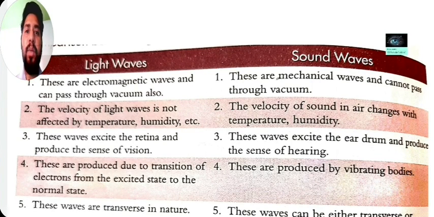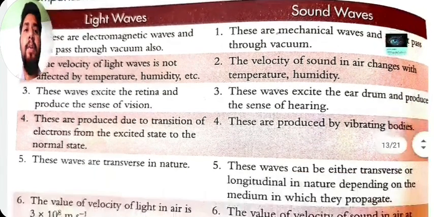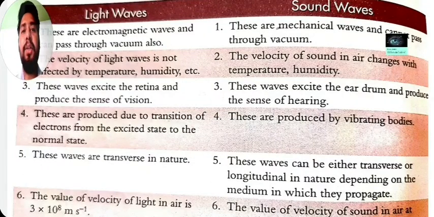Next, light waves create a sense of vision, while sound waves create a sense of hearing. Light waves are produced due to the transition of electrons from an excited state to the normal state. You will read about the transition of electrons in your higher classes, and we will discuss this in our next videos. The main difference is that sound waves are produced by vibrating bodies. When we start vibrating a body, sound waves are produced.